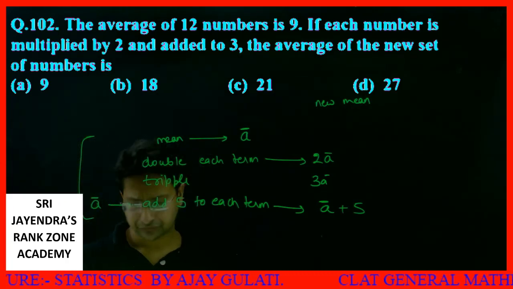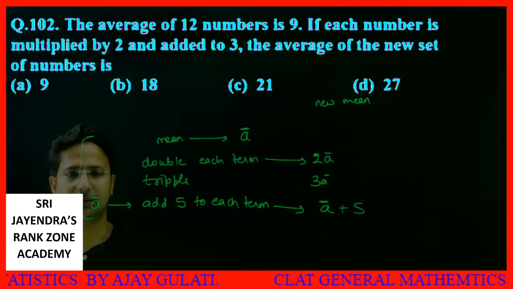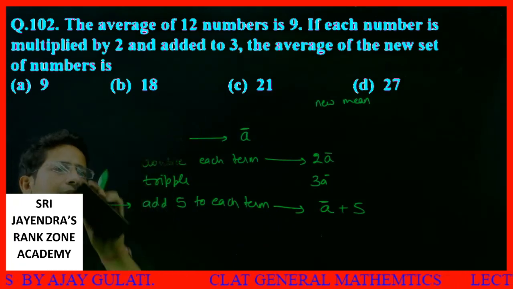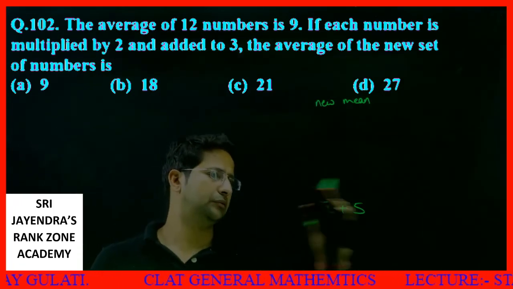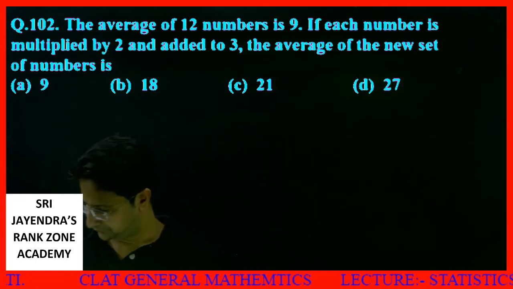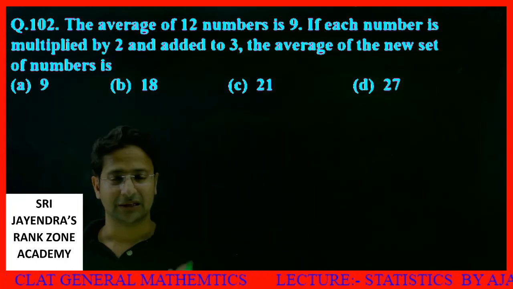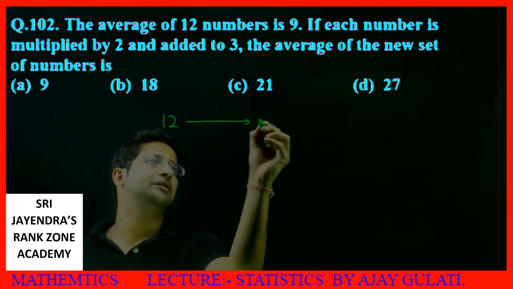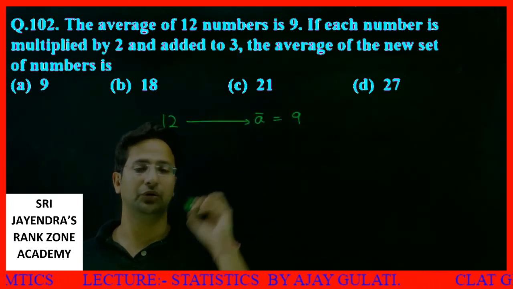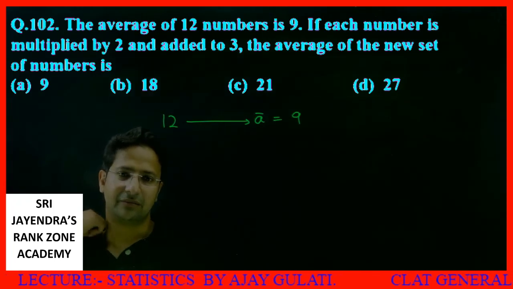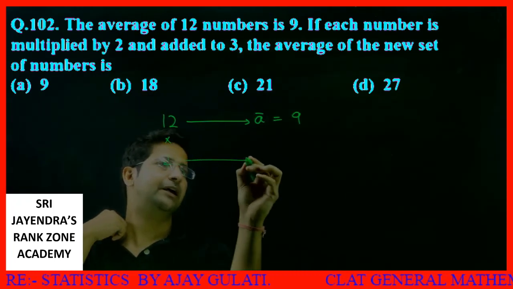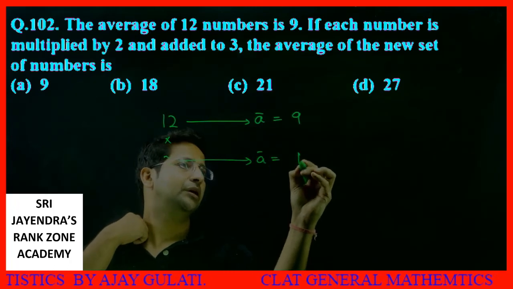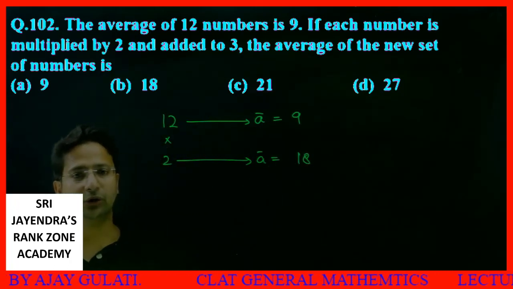Okay, now let's take the question above us. The average of 12 numbers is 9. The average of 12 numbers is equal to 9. Okay, if each number is multiplied by 2, then the new mean becomes 18 and added to 3.